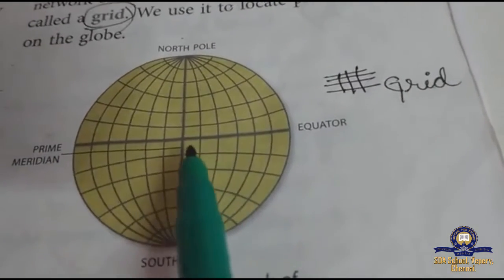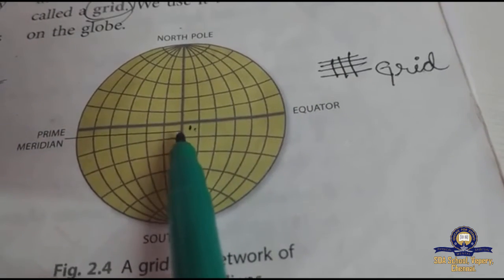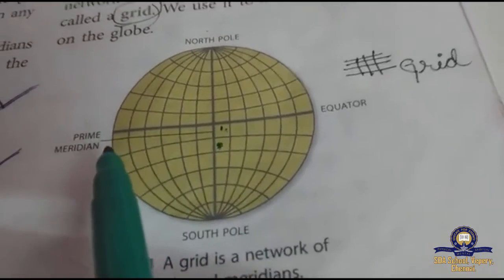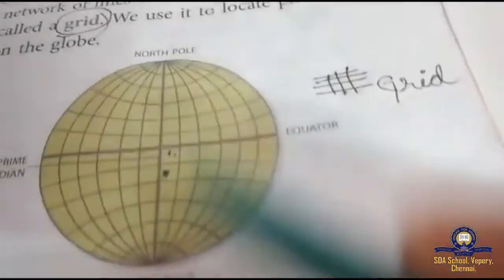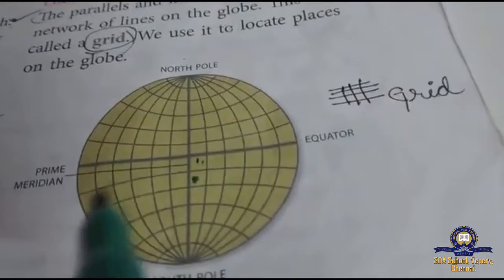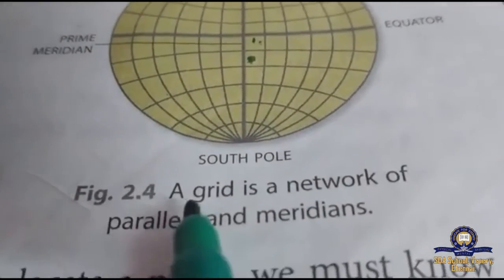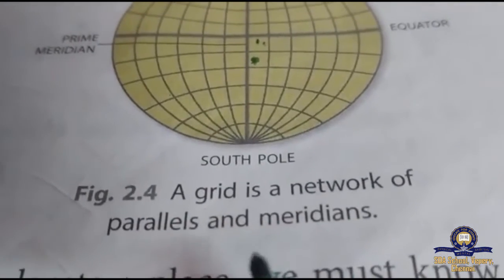This is called the prime meridian. The network drawn from North Pole to South Pole and from east to west is called a grid. A grid is a network of parallels and meridians.